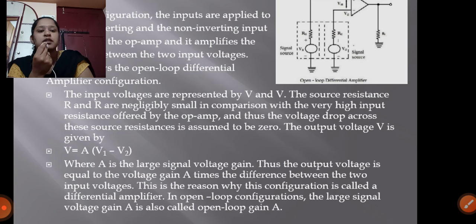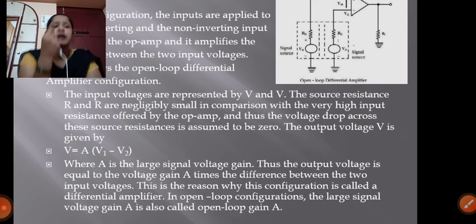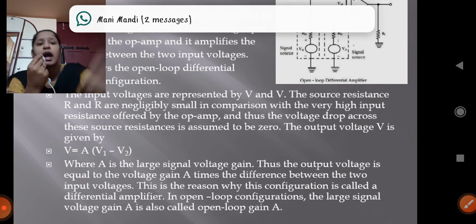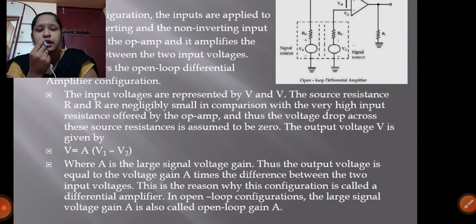This is the reason why this configuration is called a differential amplifier. In open loop configuration, the large signal voltage gain A is also called the open loop gain. Once again, I'm going to explain about this configuration.